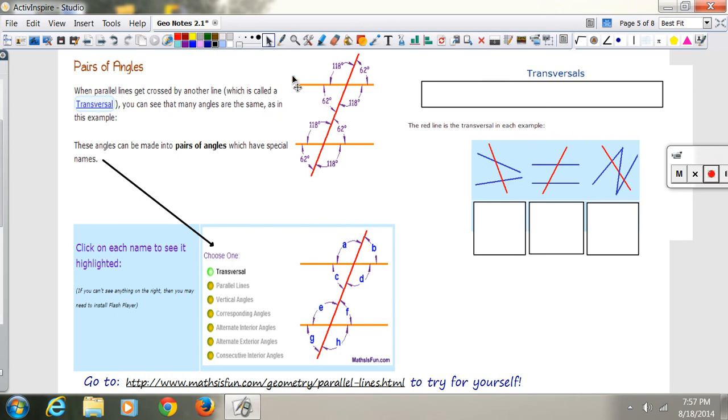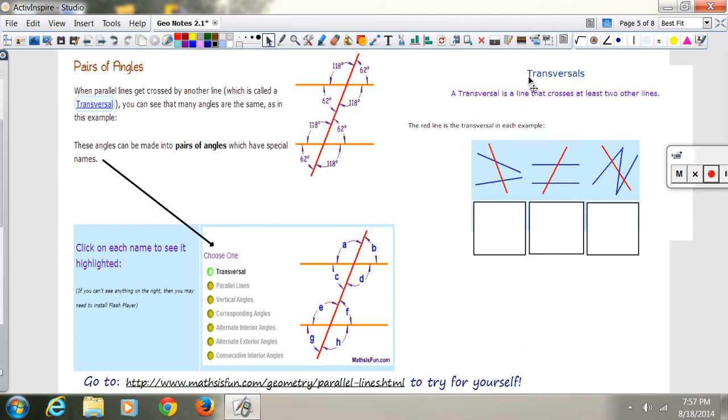When you see parallel lines get crossed by another line, which we call a transversal. Let me show you what a transversal is over here, and we'll come back to that in a second. A transversal is a line that crosses at least 2 other lines. So if you've got 2 lines and a third line crosses those 2 lines, it's called a transversal. You can see that many angles are the same in this example. So look at the example.